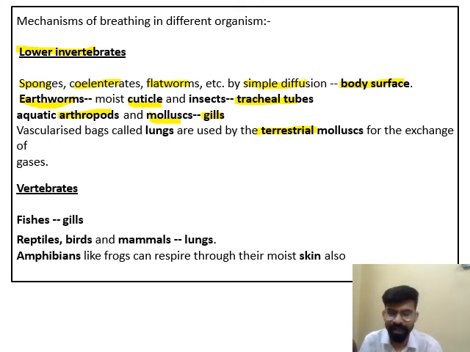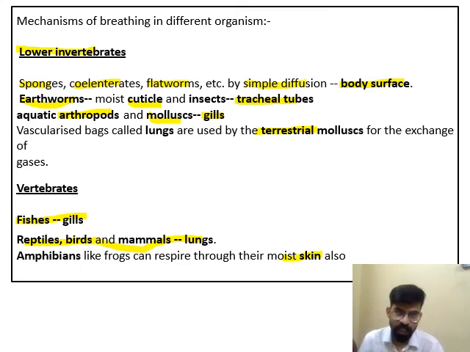But when vertebrates are considered, then they have particular defined structures. For example, fishes have gills. Reptiles, birds and mammals have a specialized structure known as lungs, and amphibia like frog can also respire through their moist skin. And amphibia like frog in the larval stage, the tadpole stage, mainly respire through gills.